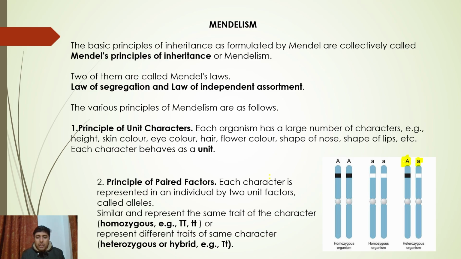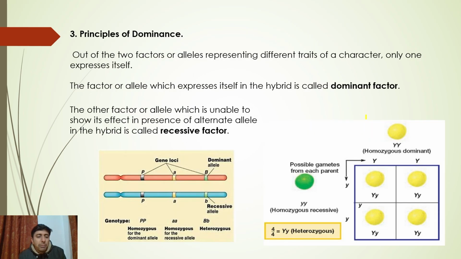So, sir, what do you mean by this? This will be explained in the next slide, when we take the third principle of Mendelism, called the principle of dominance.